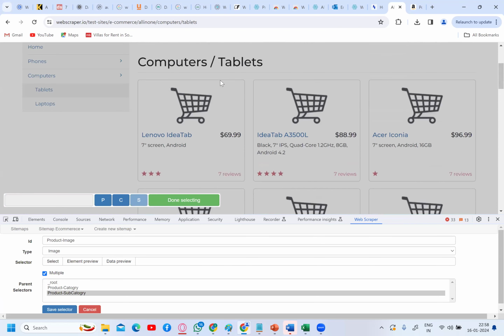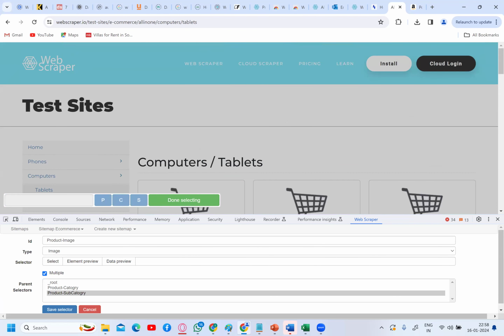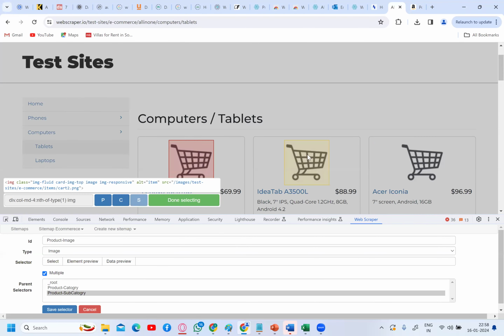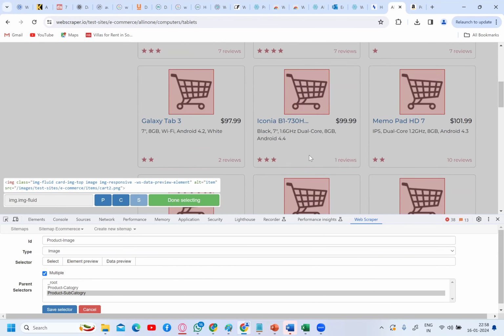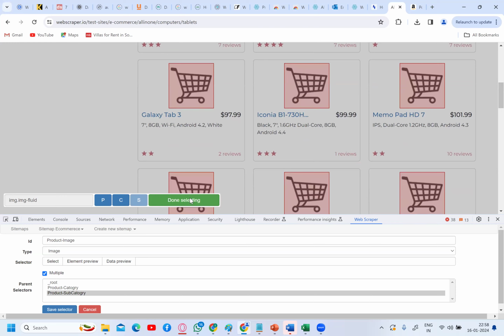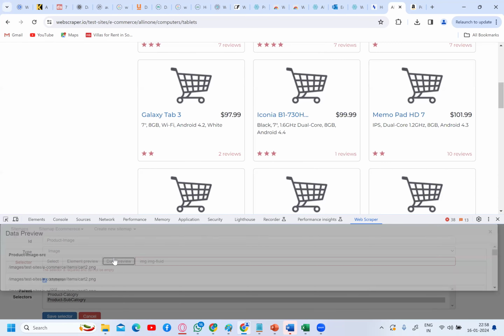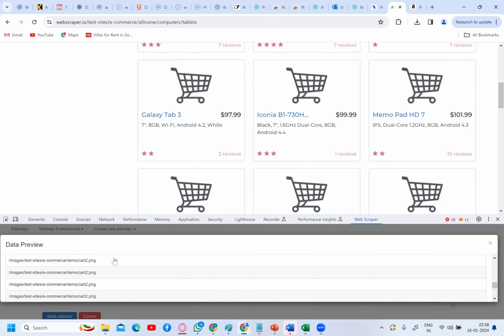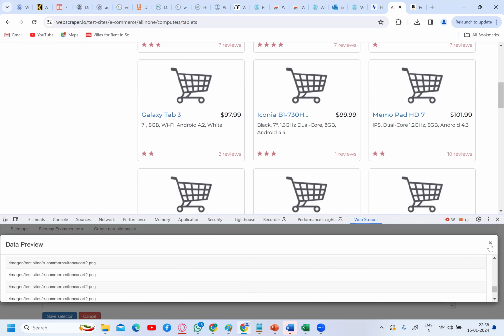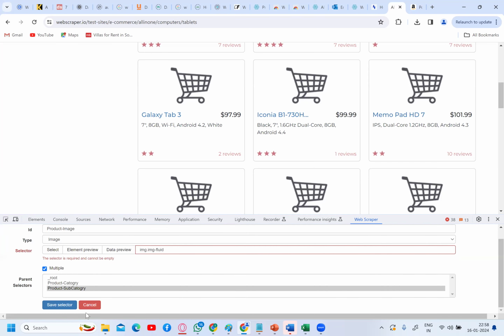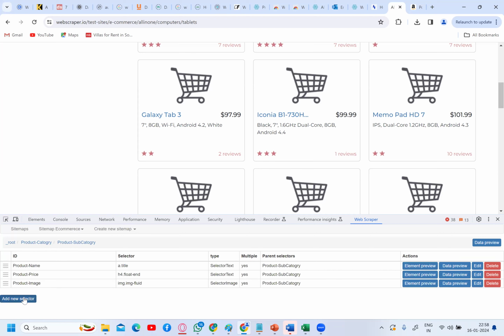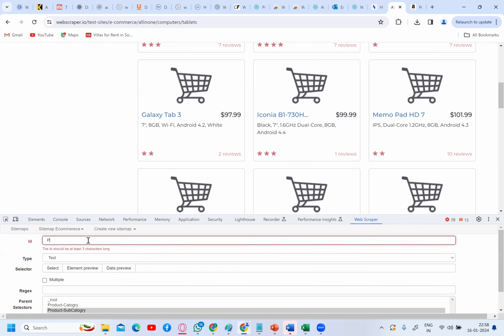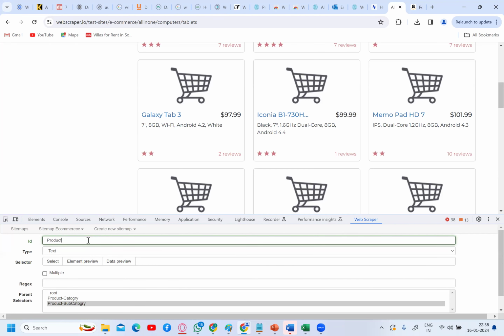Okay, so select any two images and it selects automatically. All product images get selected. Okay, done. So done selecting. Click on done selecting. Again, data preview. See here, all the images in .png form have been scraped. Scraped means extracted. So click on save selector. Now I'm again under product subcategory. I'm creating a product description selector.